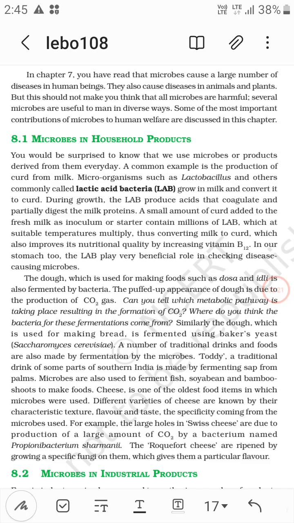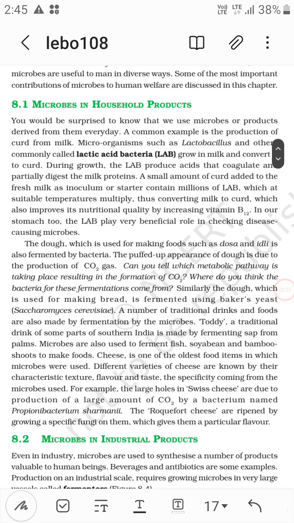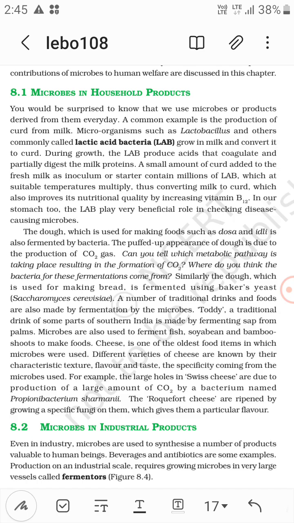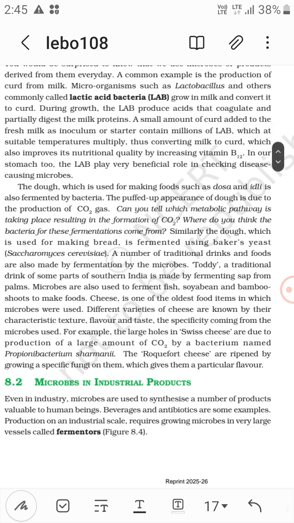In our stomach too, the LAB play a very beneficial role in checking disease causing microbes. Now dough, which is used for making foods such as dosa, idli, is also fermented by bacteria. Okay, the puffed up appearance of dough is due to the production of CO2 gas. Remember idli, dosa, CO2 gas. Now, can you tell which pathway is taking place resulting in the formation of CO2? Where do you think the bacteria for these fermentations come from?